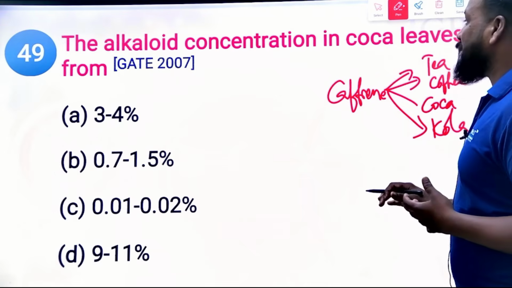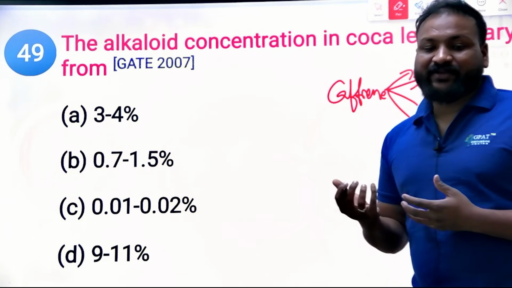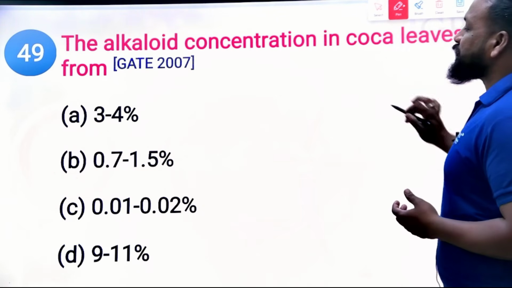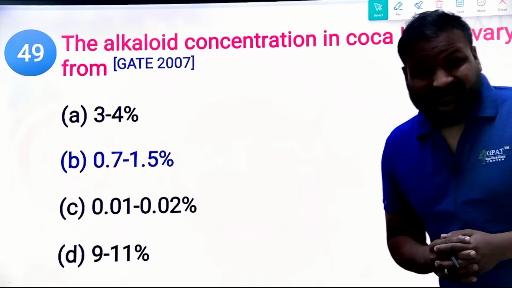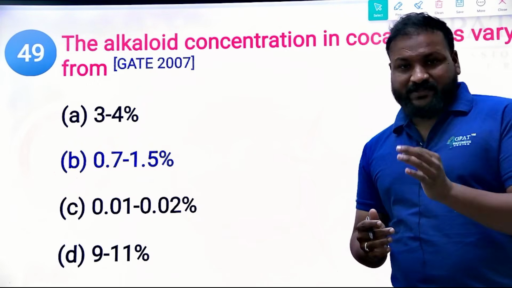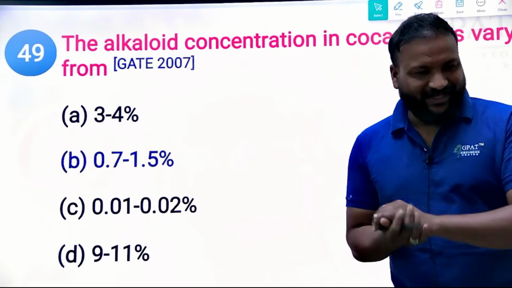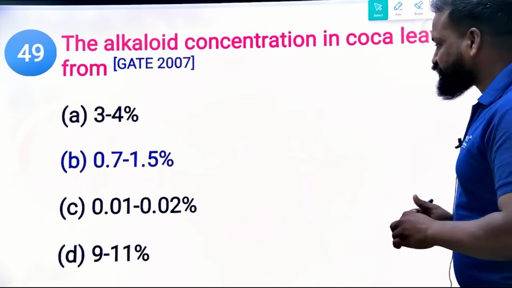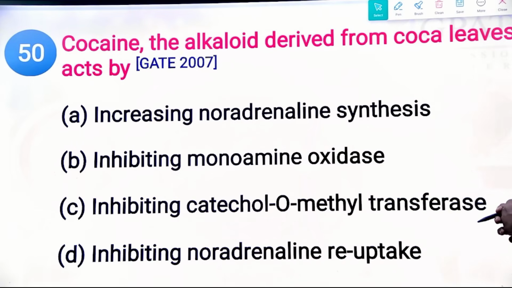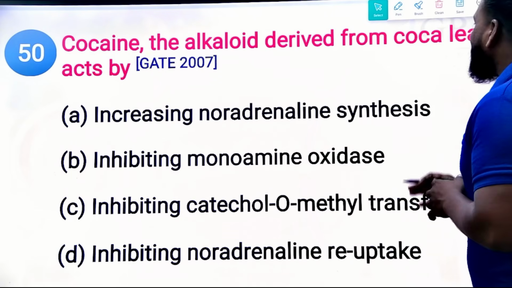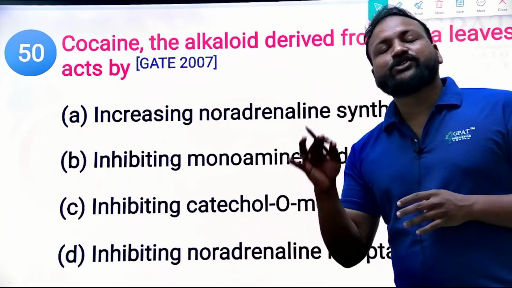But the higher concentration alkaloid from the coca is cocaine. What is the concentration and how much does it vary? This is a GATE 2007 question. What is the right answer? 0.7 to 1.5 percent will be obtained from the coca leaves. So that is the right answer. Now moving to the 50th question.